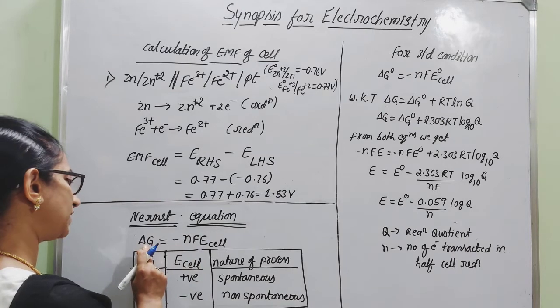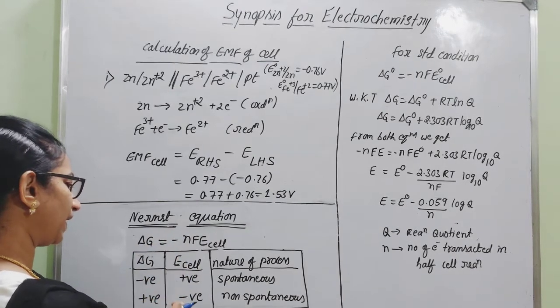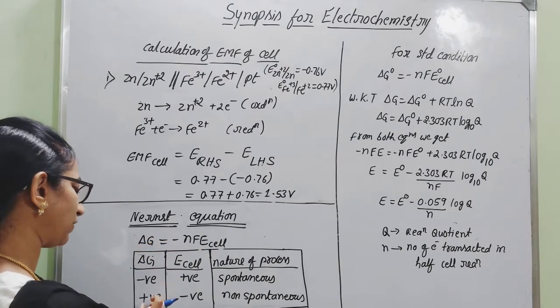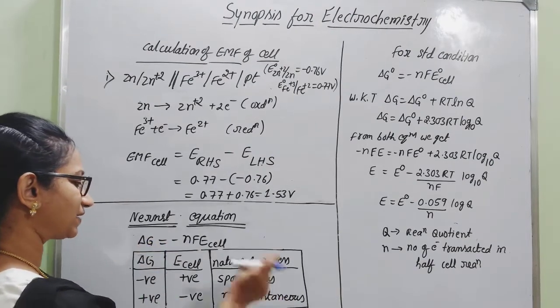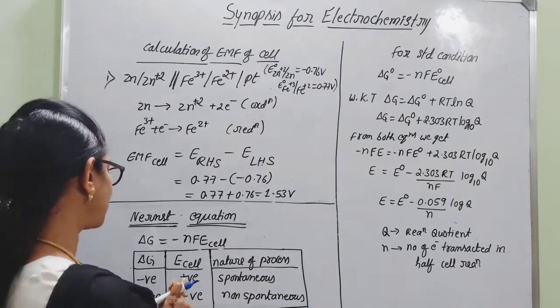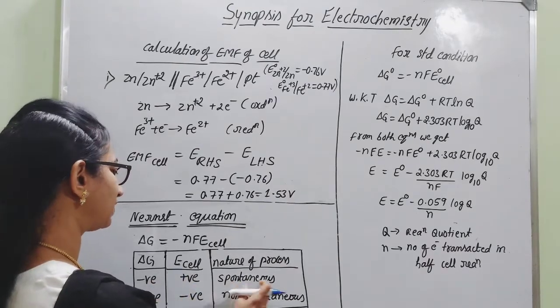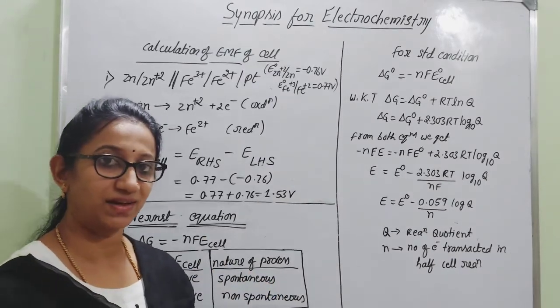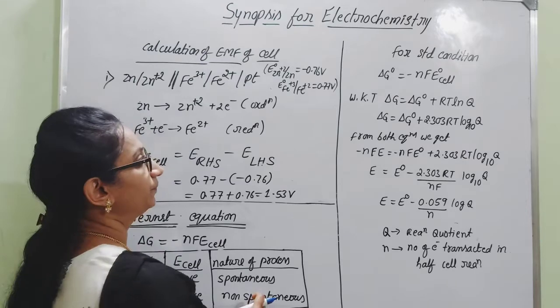Therefore, the delta G value will become positive. Hence, in case the change in Gibbs free energy value is positive, then that reaction is said to be non-spontaneous. Got it? Depending on that sign convention, we can easily decide whether the process is spontaneous or non-spontaneous.